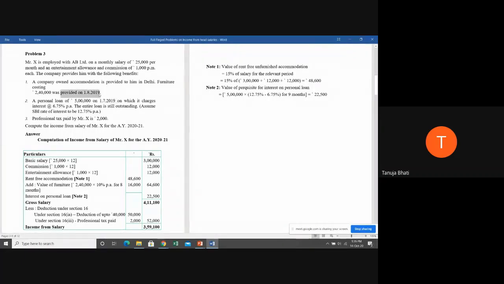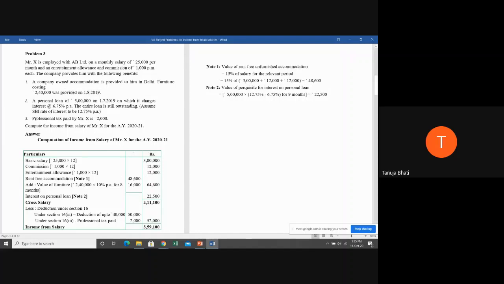Similarly, in case of furniture also, even in case of accommodation, you have to take it only for that number of months for which the furniture was used, or for which the furniture was provided, or for which the loan was given. You cannot take it for complete 12 months.